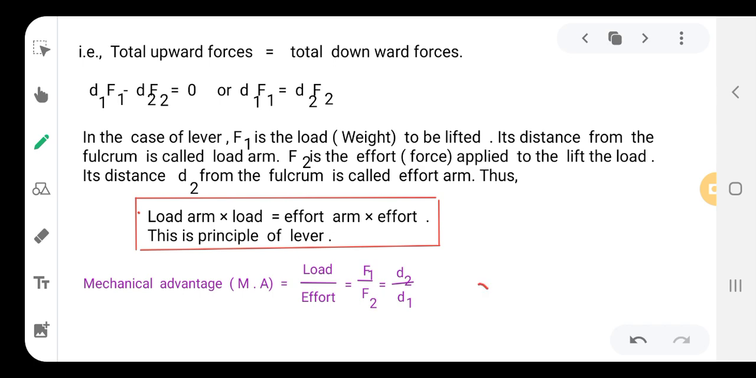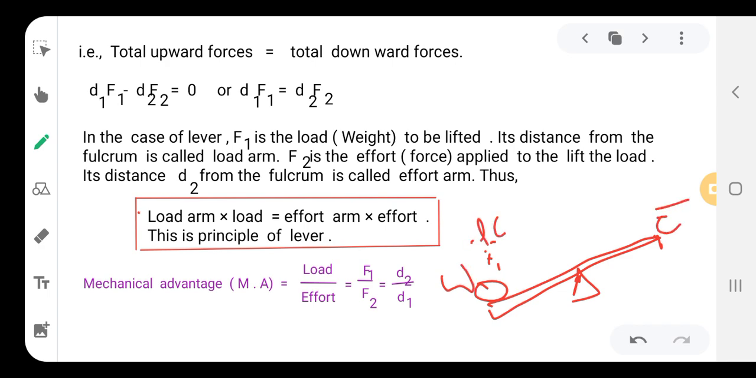If F1 is the load to be lifted, and this is the support, and this is the effort. This side will be the weight, or load, and here is the effort. Both sides have an arm: this is the load arm and this is the effort arm. Arm is nothing but the distance here. We will consider arm as a distance.